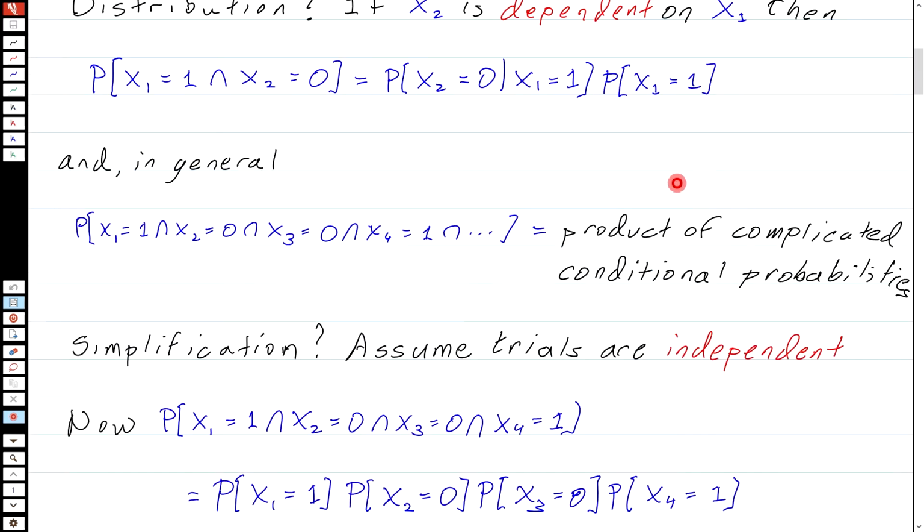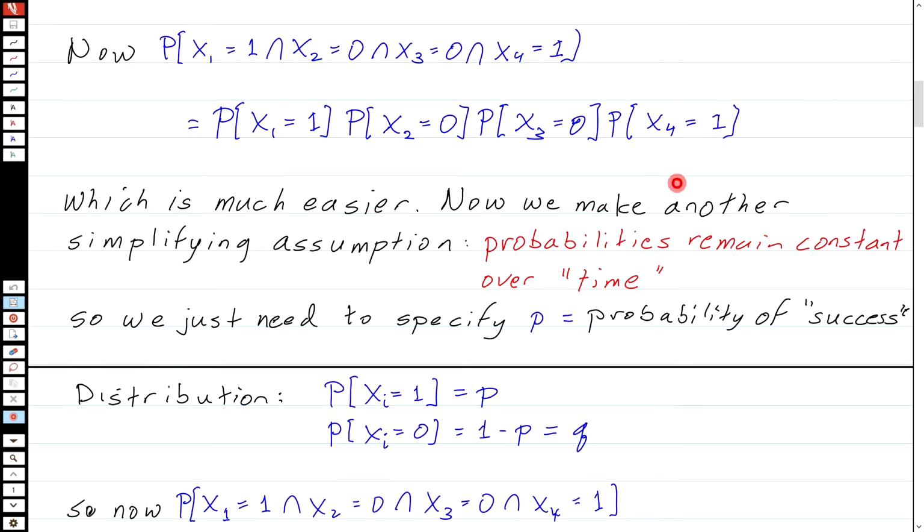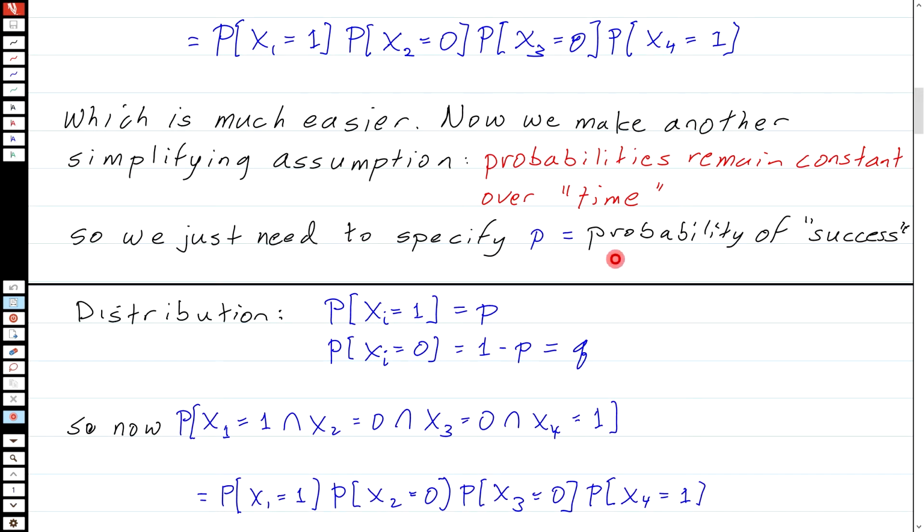Okay, so now we've got a single parameter p, which is the probability of one of these events, and just for simplicity, we'll call it success. And so the probability that xi is 1 is equal to p, and the probability that xi is 0 is 1 minus p, and we're going to call that q because we see this so often. We don't want to carry the 1 minus p around all the time.